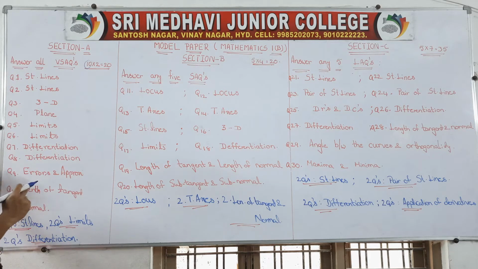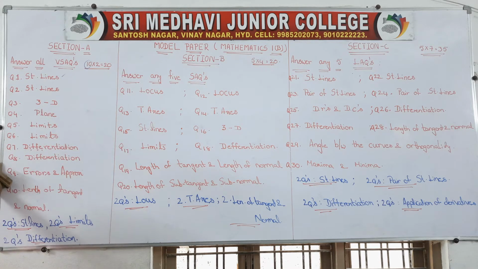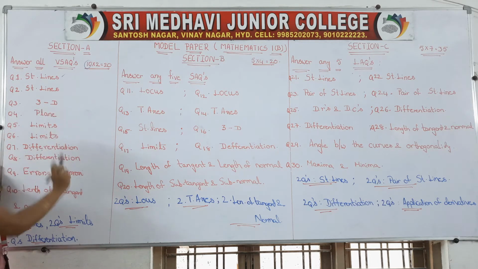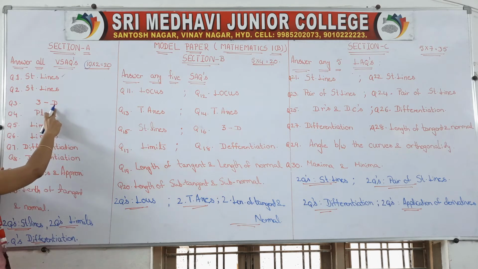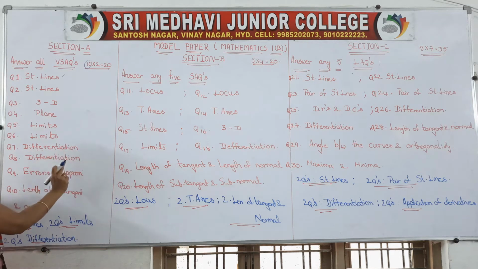Topic wise, if we observe the government model paper, your first very short answer question will be from straight lines. The second question, also 2 marks, will be from straight lines. Third question 3D, fourth question plane, fifth and sixth questions limits, seventh and eighth questions differentiation, ninth question error and approximation, and 10th question length of tangent and normal.